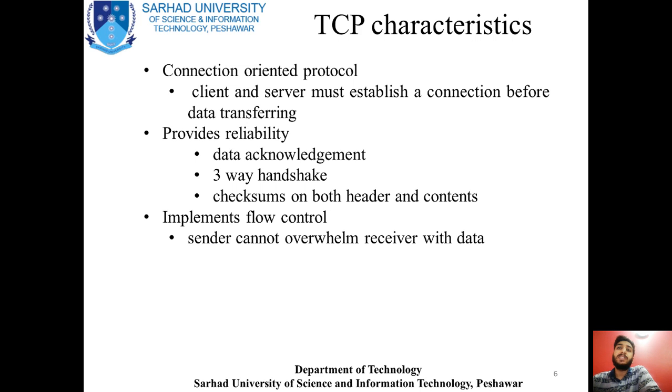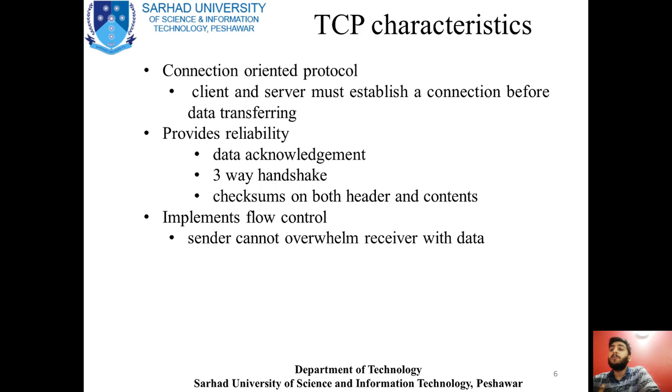TCP/IP basically provides reliability, and it can provide reliability using several methods. It can use data acknowledgement. We will learn what data acknowledgement is, what the three-way handshake is, and what checksum on both header and contents is. Also, it must be kept in mind that it performs flow control, so the sender cannot overwhelm the receiver with data.